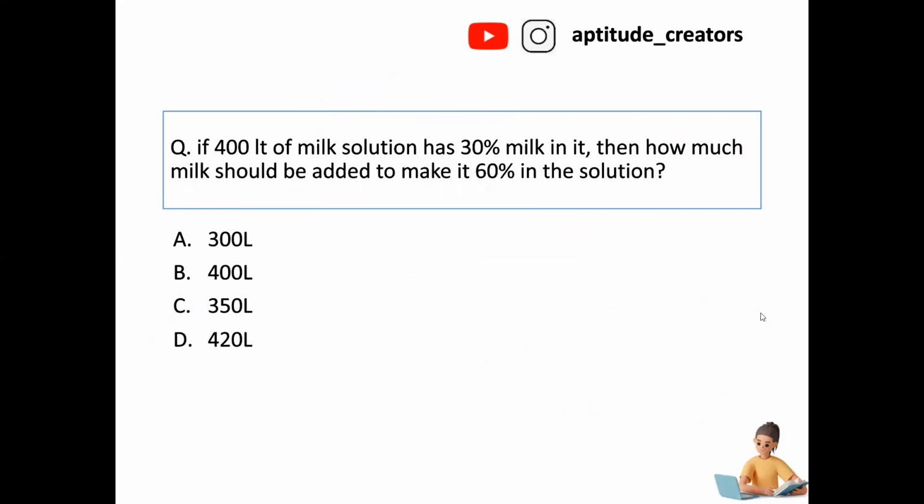Next question. If 400 liters of milk solution, 30% of milk in it. This is somewhat quite complicated question to understand. Okay. Now total 400 liters of milk solution. Now in that 30% of milk is there. If 30% of milk is there, means can I say remaining 70% of water is there? Can I say the ratio is 3:7 ratio?